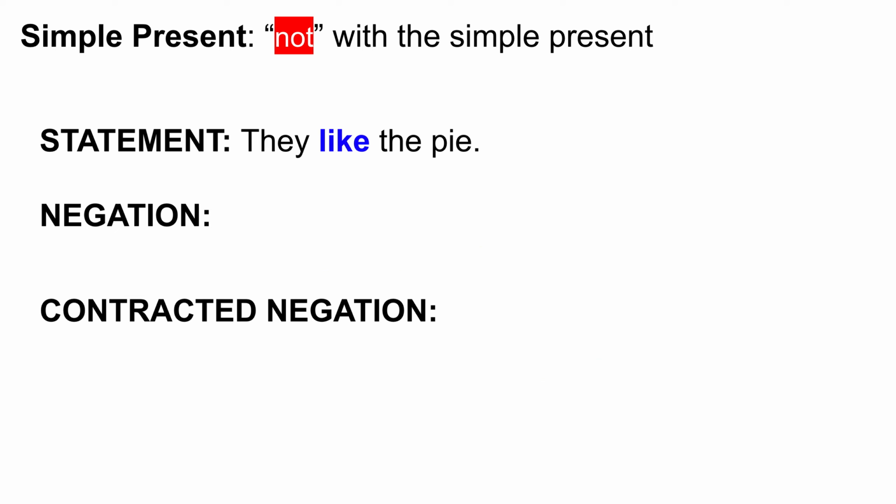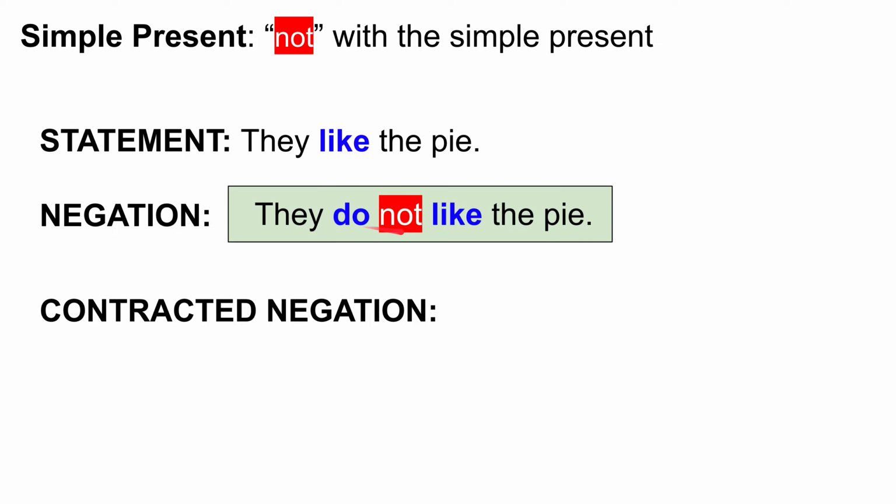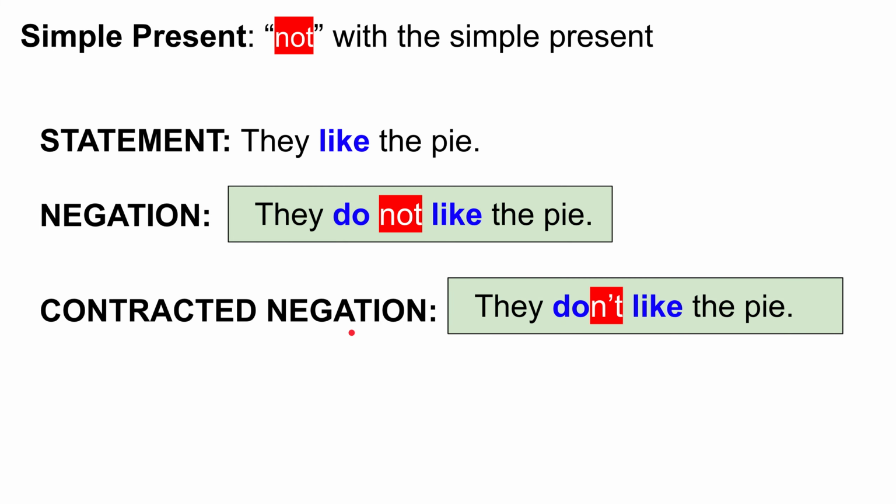Okay, let's look at another example. We're going to use the example with like. They like the pie. Try to negate this. Try to add do and not to there. Ready? Take 5 seconds. Okay, we're going to add do and not before the verb. The verb is like, so they do not like the pie. Now we're going to contract it. So the contraction: they don't like the pie.